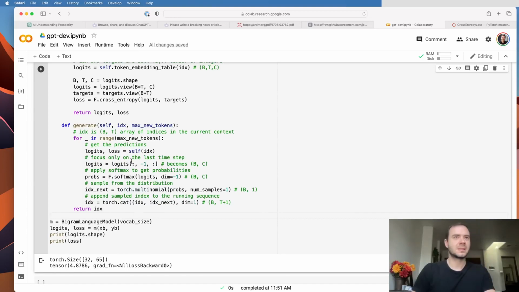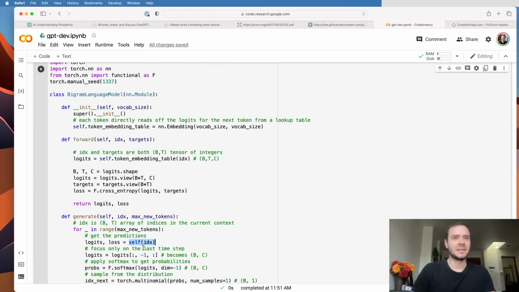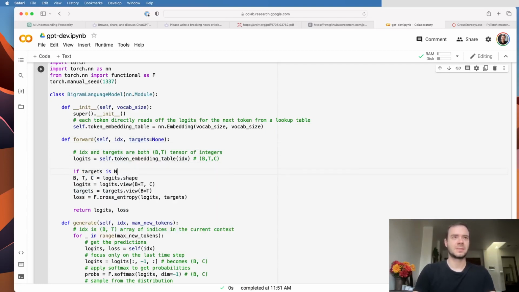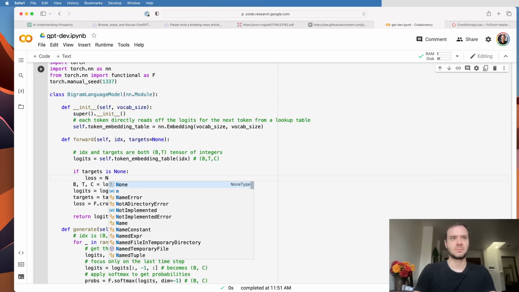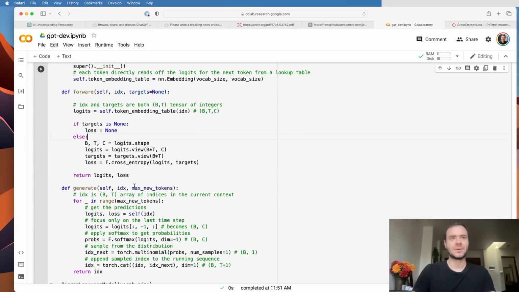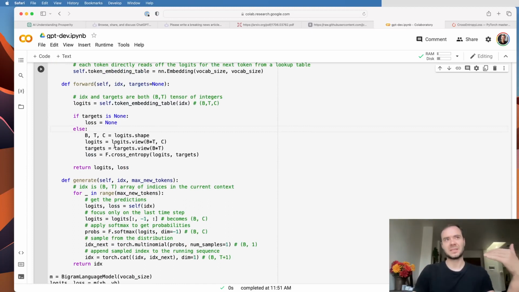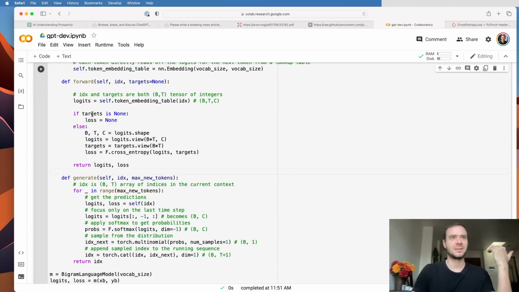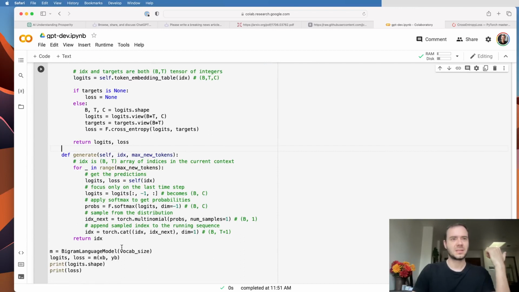Now, one thing here is, you see how I'm calling self of idx, which will end up going to the forward function. I'm not providing any targets. So currently this would give an error because targets is not given. So targets has to be optional. So targets is None by default. And then if targets is None, then there's no loss to create. So loss is just None. But else, all of this happens and we can create a loss. This will make it so if we have the targets, we provide them and get a loss. If we have no targets, we'll just get the logits. So this here will generate from the model.